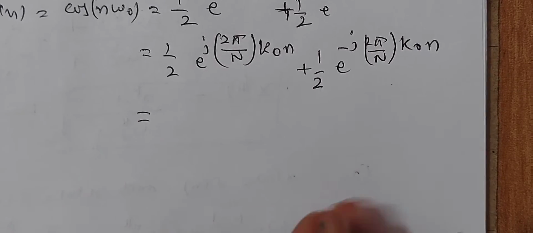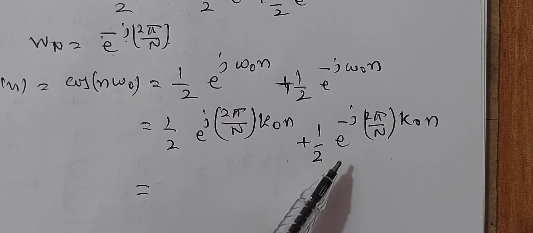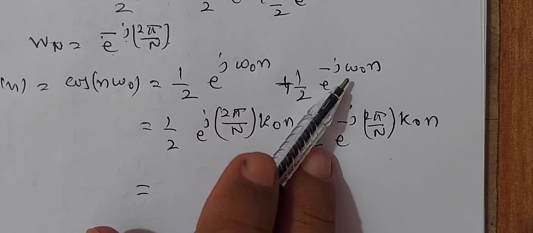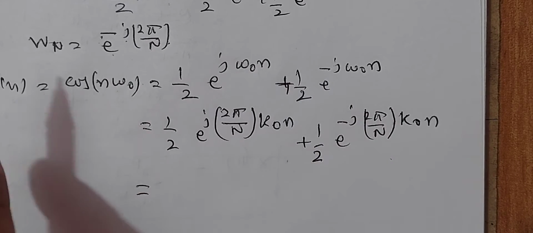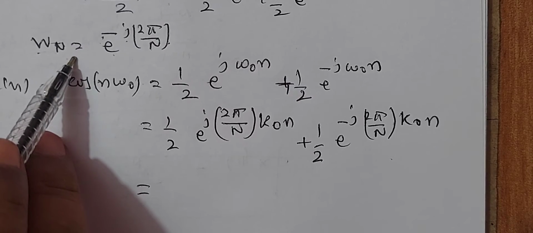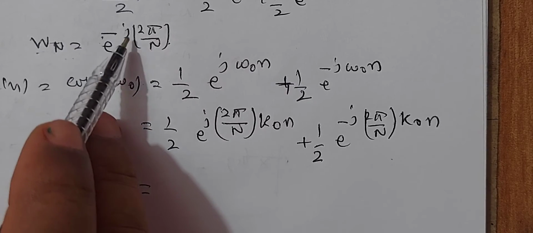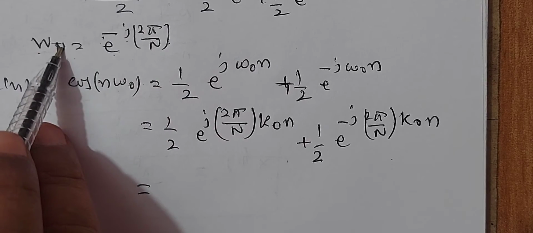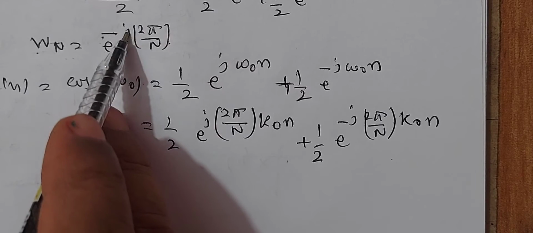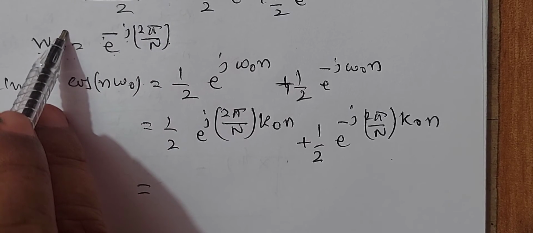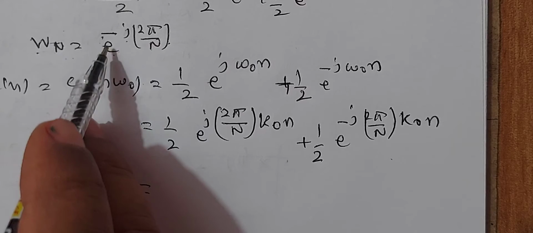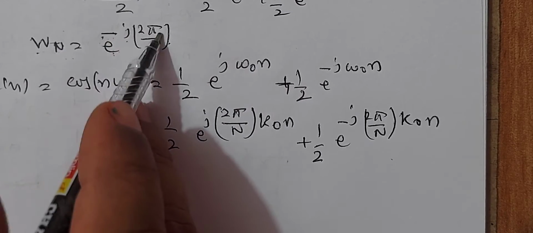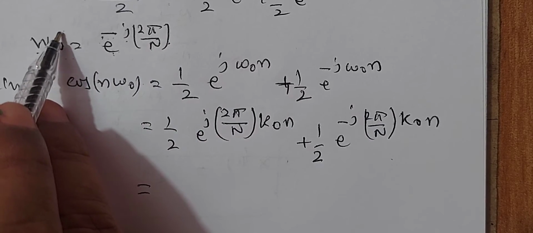And as we know that WN is nothing but e to the power of minus j 2 pi by N. Therefore, wherever e to the power of minus j 2 pi by N appears, you write WN. And e to the power of plus j 2 pi by N is WN inverse. Remember it. E to the power of minus j 2 pi by N is WN. E to the power of plus j 2 pi by N is WN inverse.